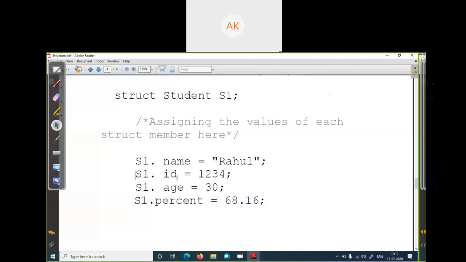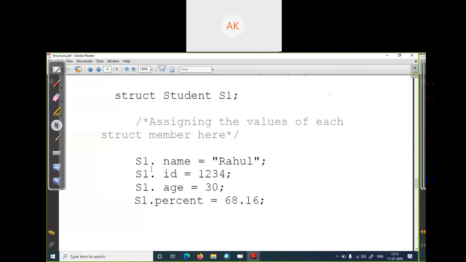What is the roll number of student s1? Is it 1234? The third, I'm setting the age. S1 is my student 1, and dot operator followed by age 30. S1 dot percent is 68.16.